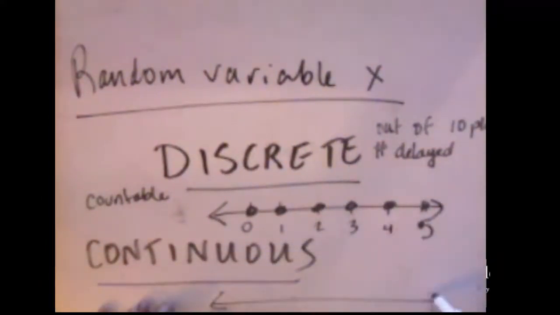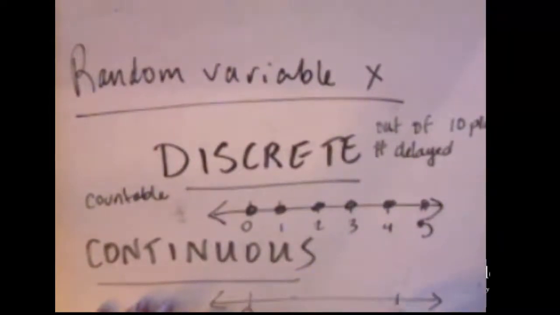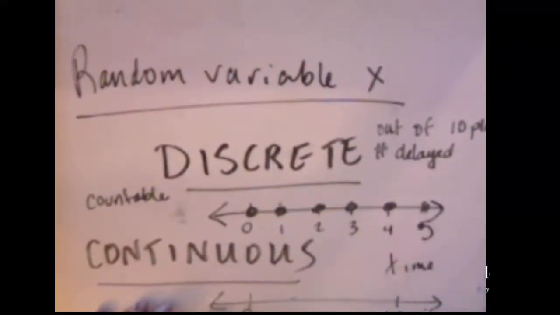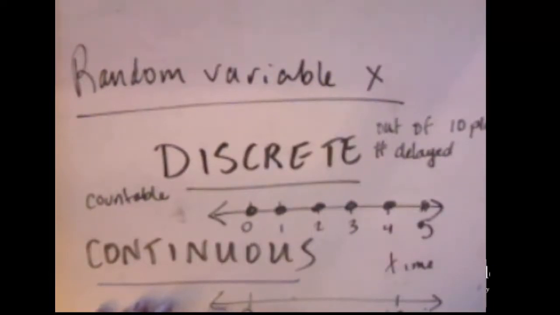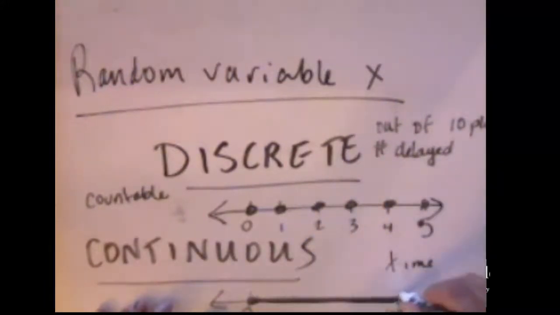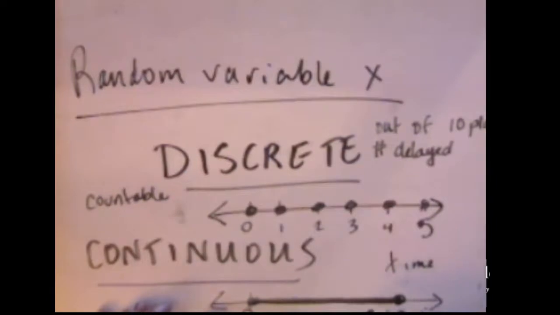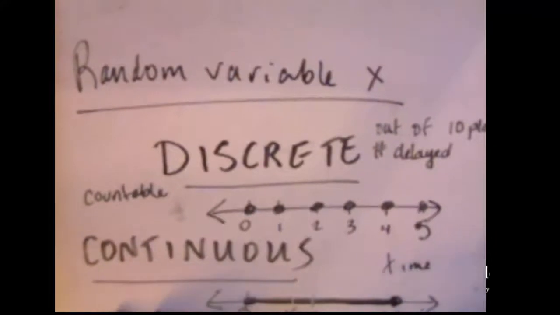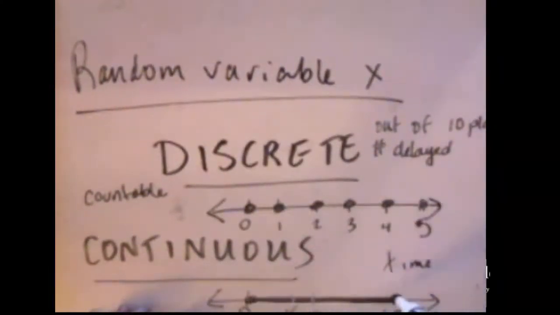Not so with continuous. Continuous is not countable. So for example, time would not be countable. So it may be x is, I randomly select a student and time how long it takes for them to take a quiz, and it could take anywhere between 0 and 60 minutes. There's not a countable number of times between 0 and 60 minutes. It's basically you could have taken 15 minutes, or 15.5, or 15.75, or 15.0555, etc. So between any 2 points for a continuous variable, there's an infinite number of